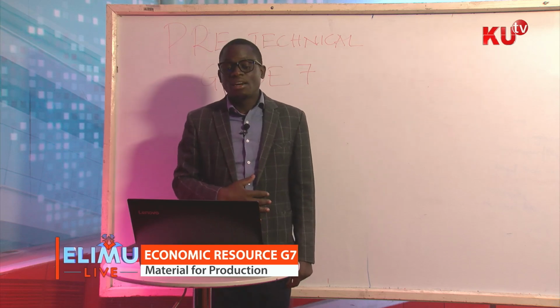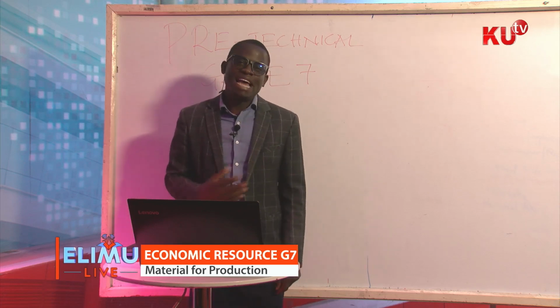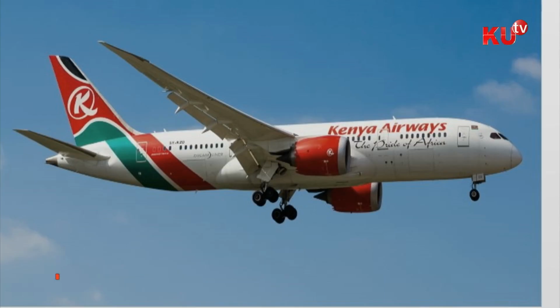That is an aeroplane. I remember one time boarding it, and it was nice because I could move from one place to the other. Look at it, boys and girls. That is the aeroplane. I know most of you or some of you have boarded that as a means of transport. And you enjoyed because you were able to move from one place to another.